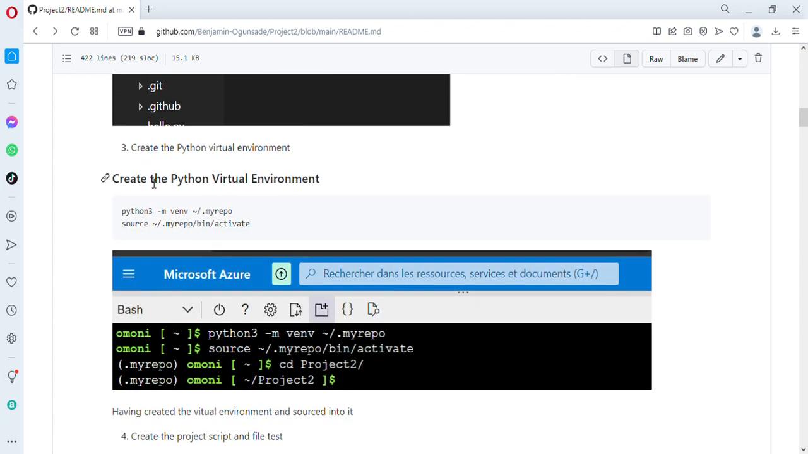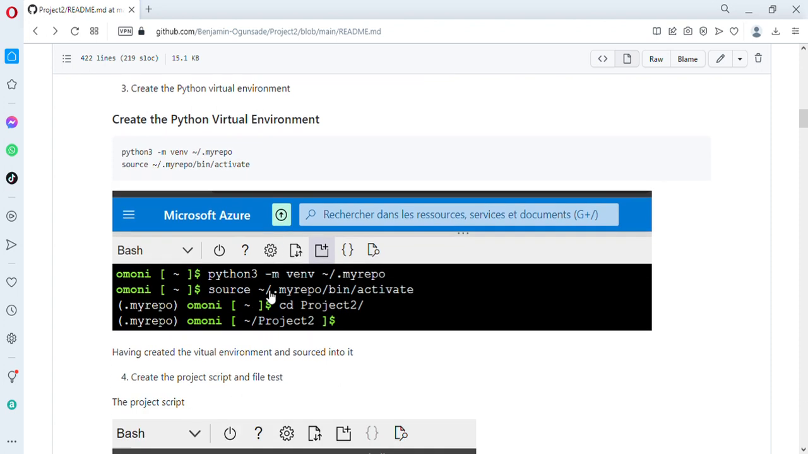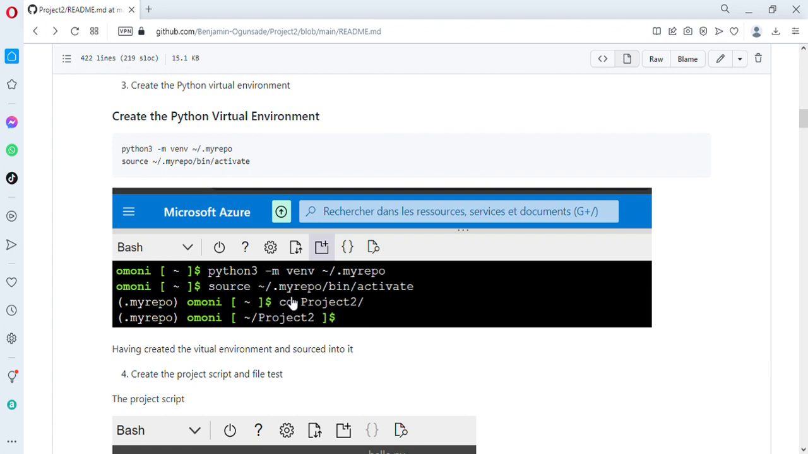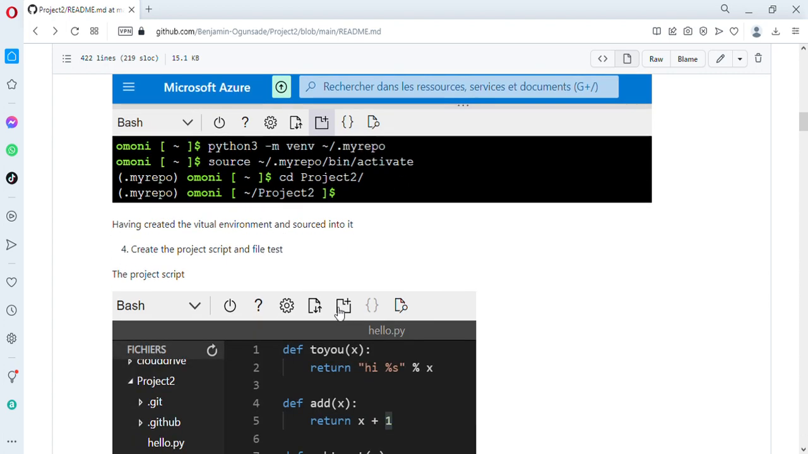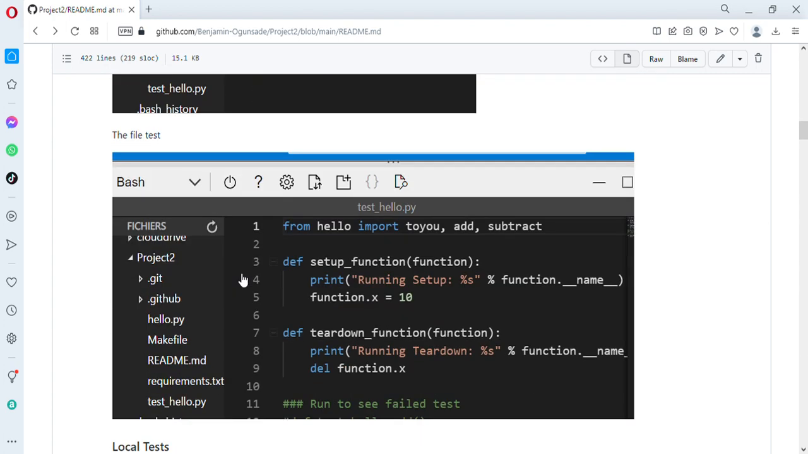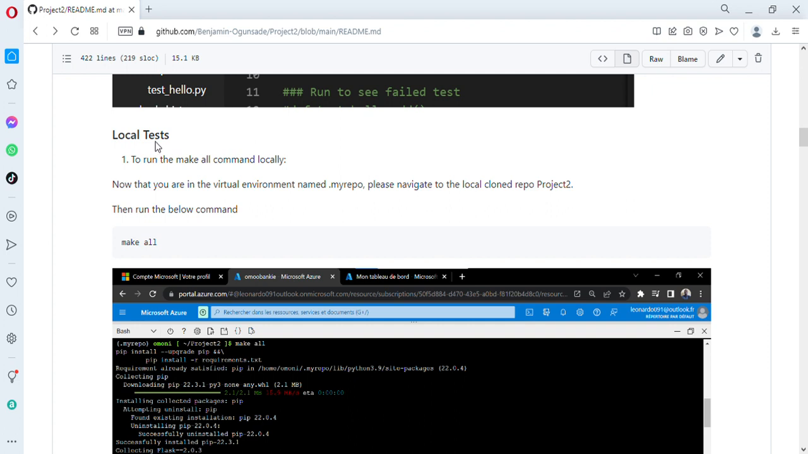So now, it is encouraged, one of the interesting DevOps practices, to work in a virtual environment. So we are going to create a Python virtual environment because we're trying to deploy a Python machine learning project. So at the same time, we'll source into it. So this is it. I created it, I sourced into it, and now I'm in my repo, my virtual environment. So at the same time, I navigate down into the project within my repo, and then business starts. Now, the local test.